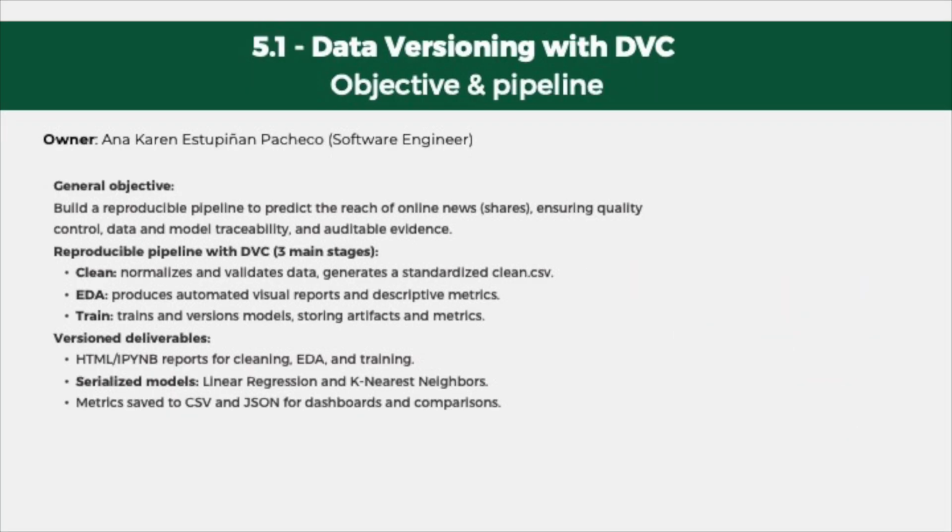Everything you just heard is reproducible in DVC. The pipeline has 3 stages: 1. clean, 2. profile, 3. train. Each stage logs artifacts and metrics. Every push to Git generates a runner on GitHub Actions that checks the hash and stores the clean.csv plus the visual report. That gives us traceability and an audit trail.